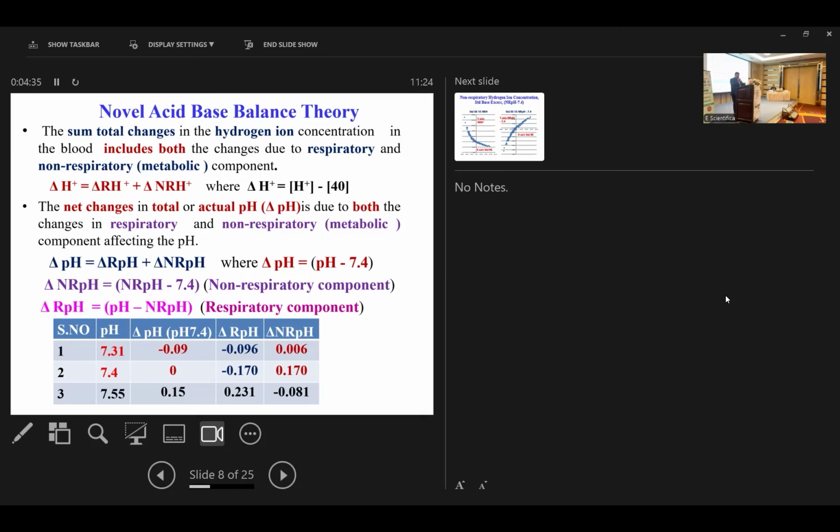I have shown some examples. The pH is 7.31. The total change is pH minus 7.4, so we get minus 0.09. This is the delta pH, and this change is due to the sum of the delta RpH and delta NRpH. When the pH is 7.4, the change is 0, so both delta RpH and delta NRpH will be equal in magnitude and opposite in direction. This is negative and this is positive.